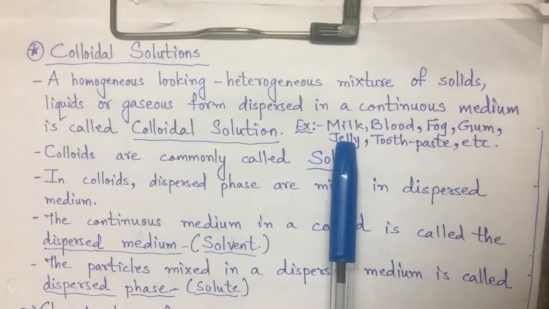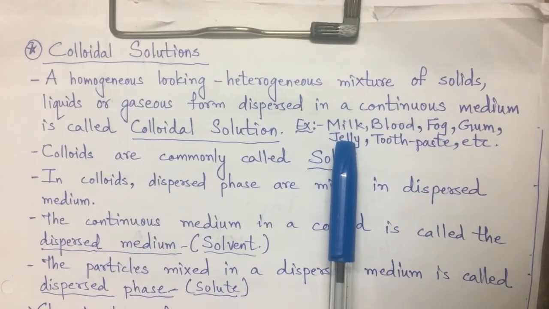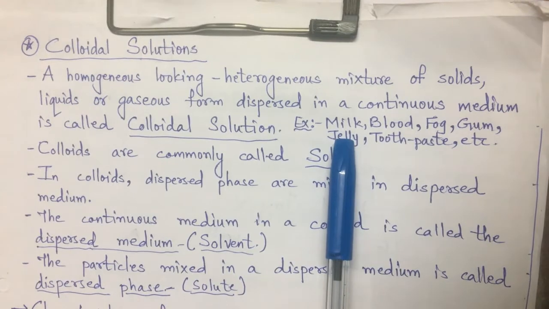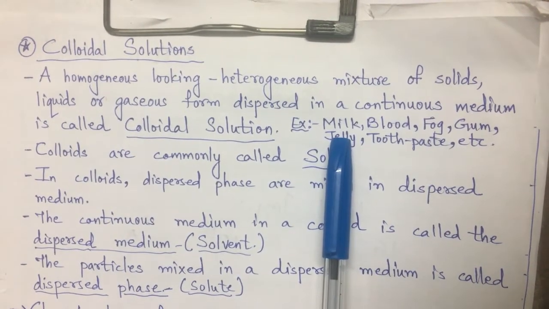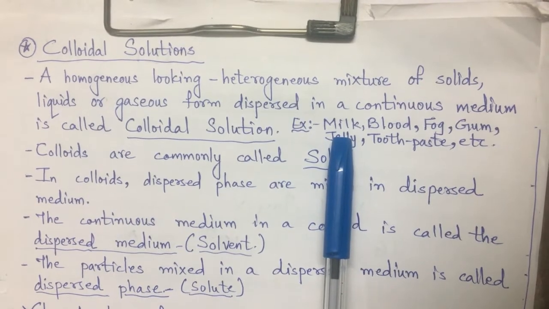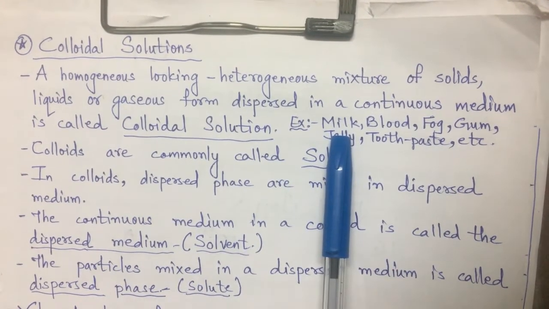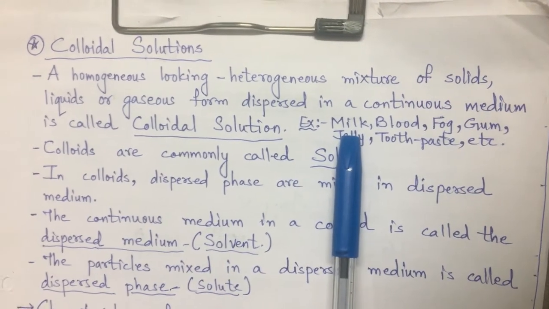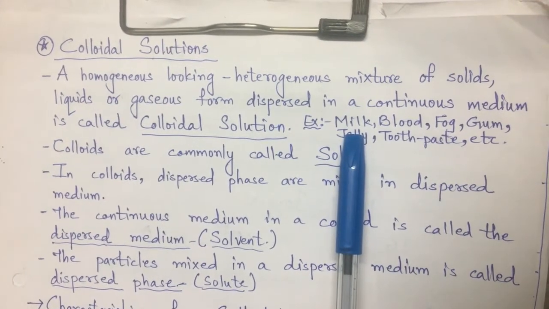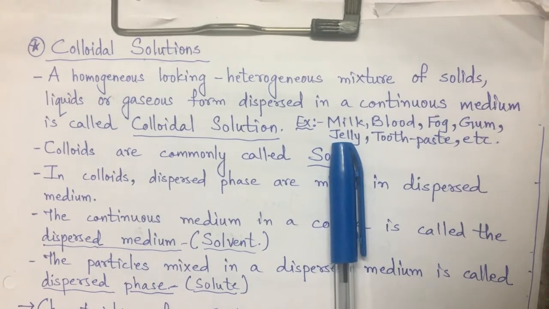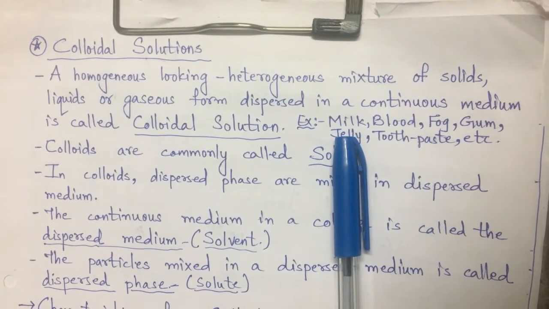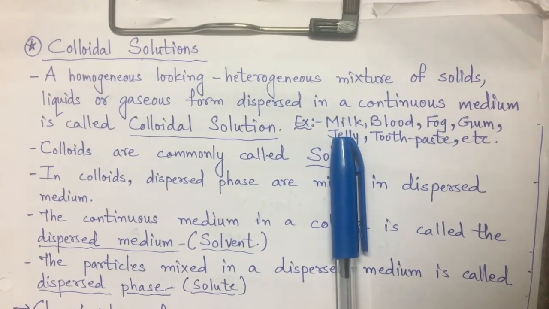When we see a glass of milk, from top to bottom it looks homogeneous, but actually there are particles of protein blocks and fat in it, which are larger in size than the true solutions, and so they are termed heterogeneous, but they appear to us as homogeneous.